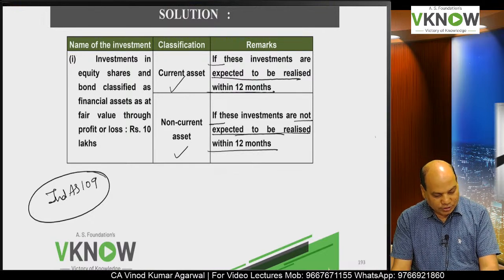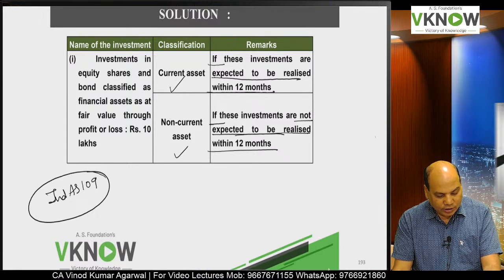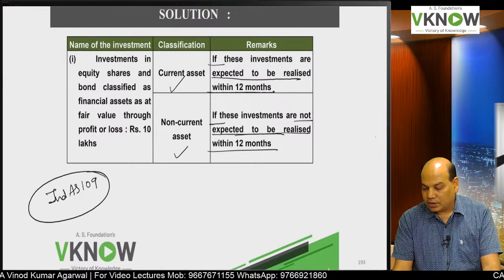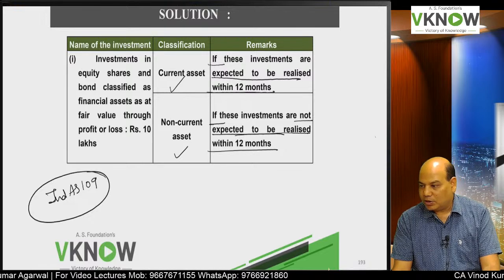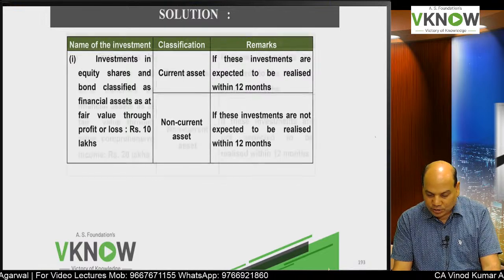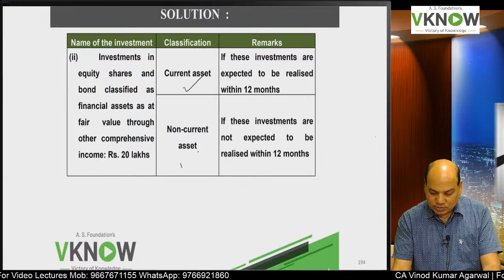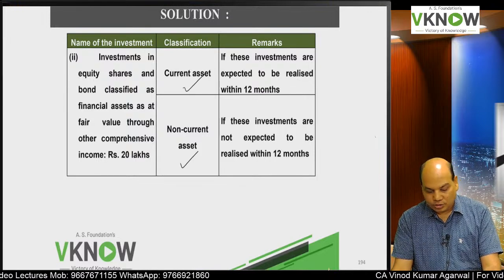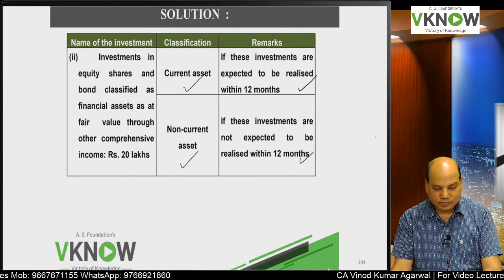The second question is investment in equity shares and bond classified as financial asset at FVTOCI. If it is FVTOCI, then also we'll have the same answer. Depends on expectation. So copy the same answer again for the second part also. Write down same as above.